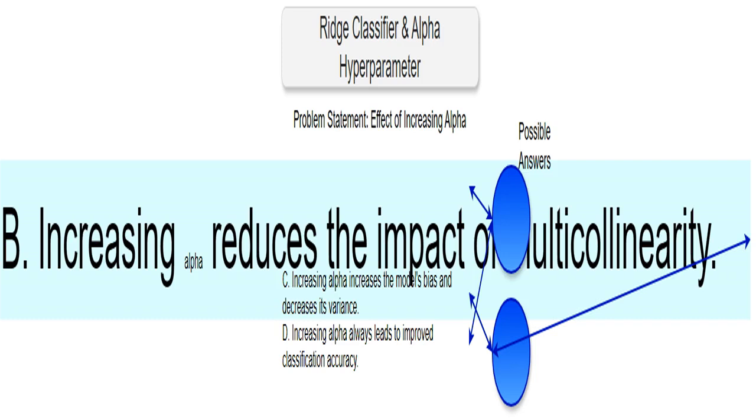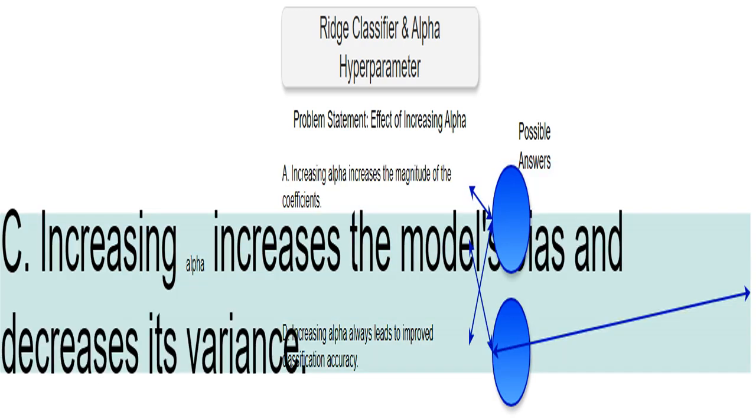This is stating that a higher alpha helps reduce the influence of multicollinearity. I understand that multicollinearity can create unstable coefficient estimates in linear models. Regularization stabilizes these estimates. A larger alpha strengthens this stabilization, reducing multicollinearity's negative effects. This looks correct.